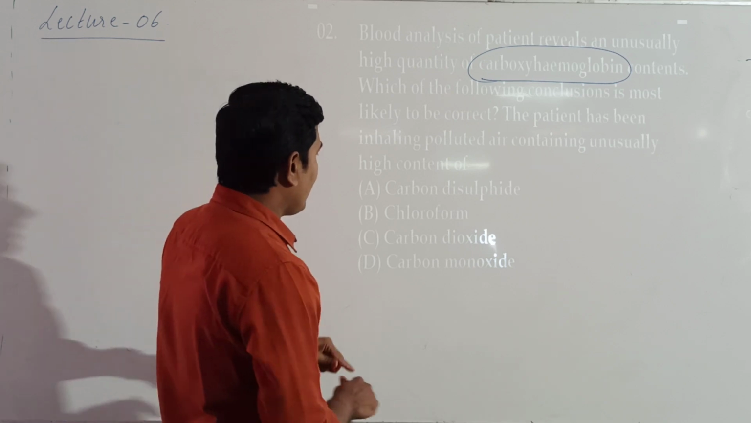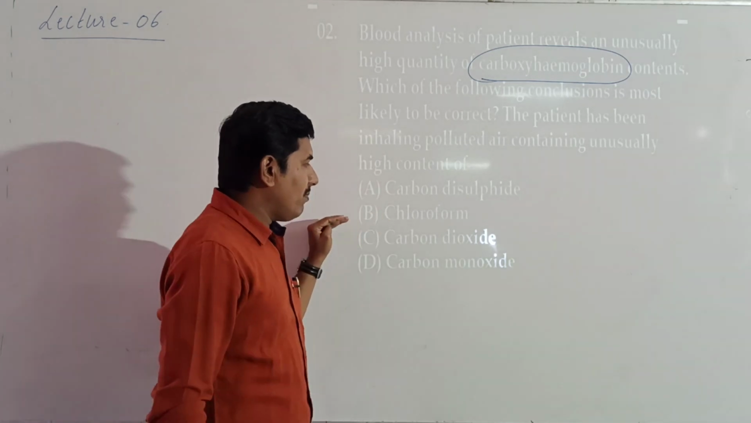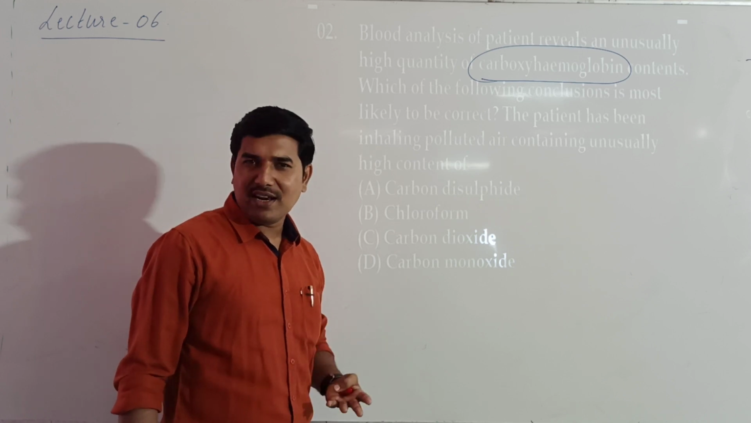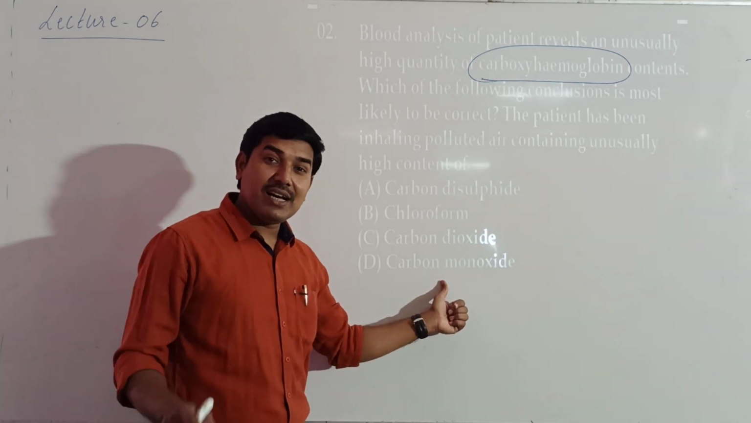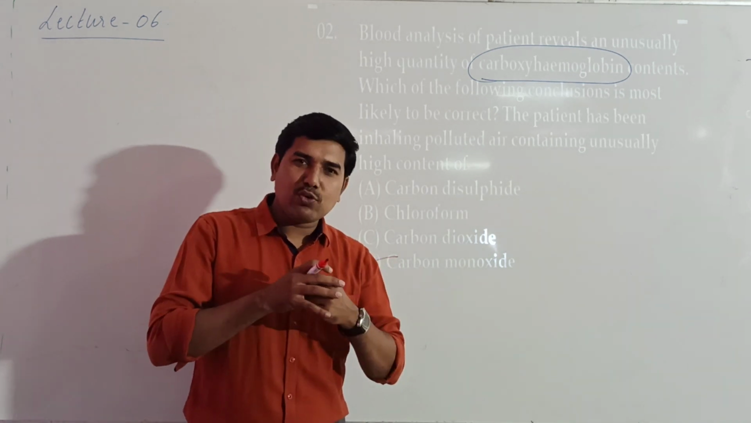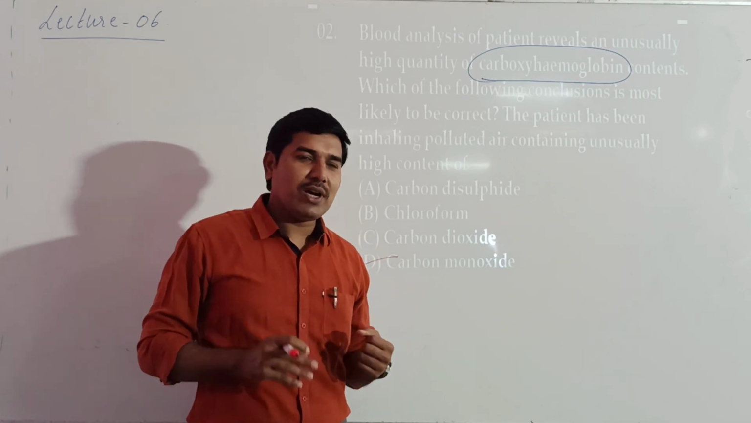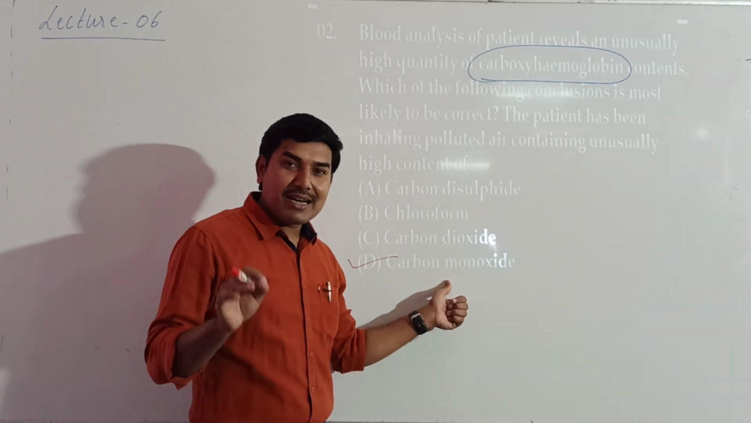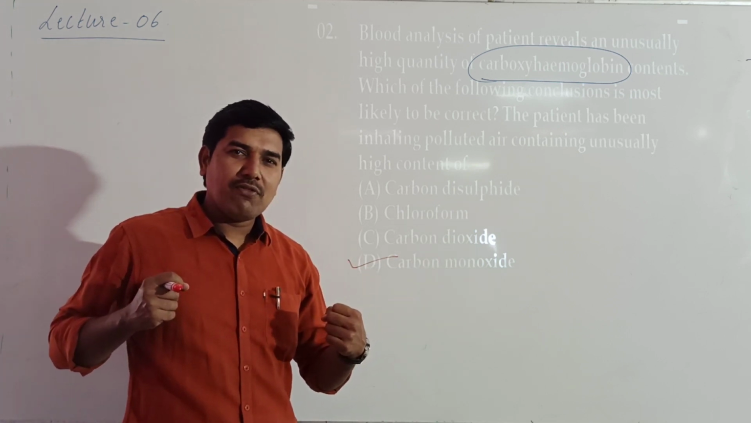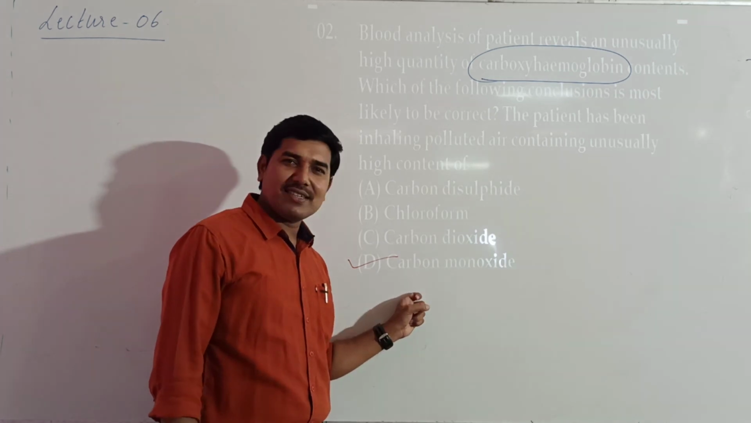Now here, carbon disulfide does not combine with the blood. Chloroform can be removed out. Carbon dioxide gets readily dissociated in the lungs. Then carbon monoxide is highly poisonous because its affinity towards the blood or RBC or hemoglobin is more. It does not readily dissociate. That's why carbon monoxide is 100 times more dangerous than carbon dioxide, because carbon dioxide gets readily dissociated from the blood while carbon monoxide does not. Hence the correct answer is CO.